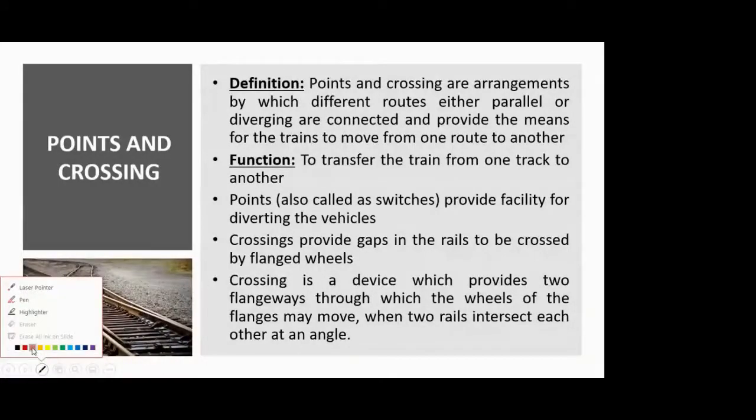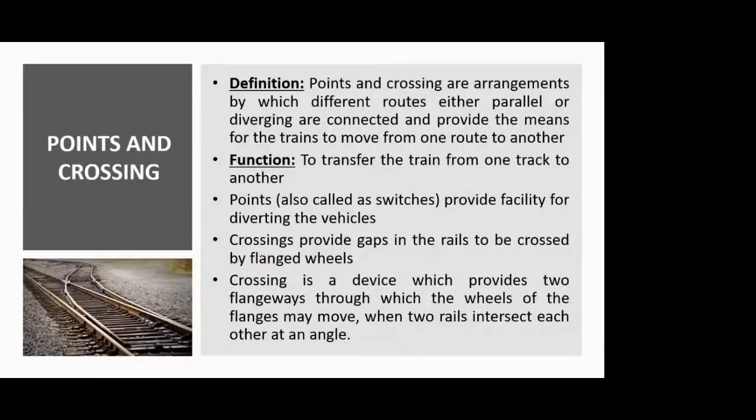points and crossing. Points is nothing but the starting location at which you are providing some arrangement so that your train can go from one track to another. And crossings is nothing but a gap which is provided in the system of points and crossing, where the flange of the wheel can easily pass over the gap.